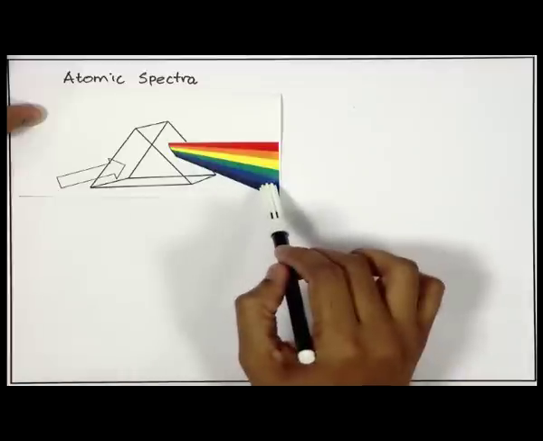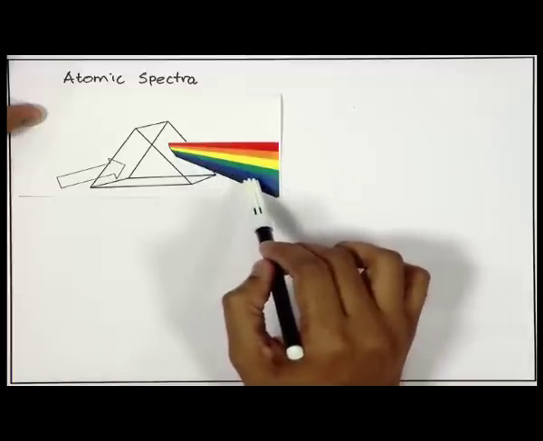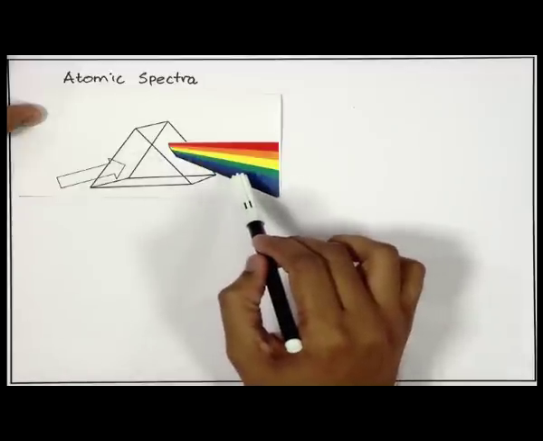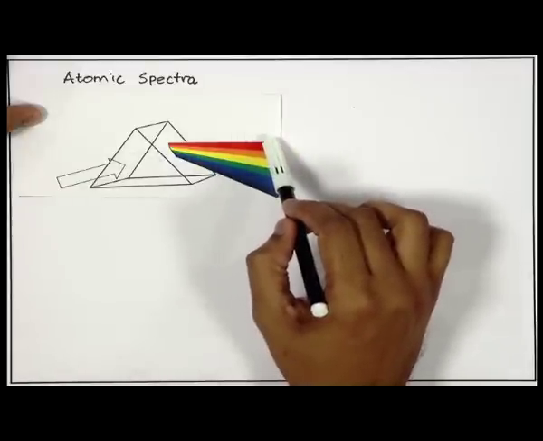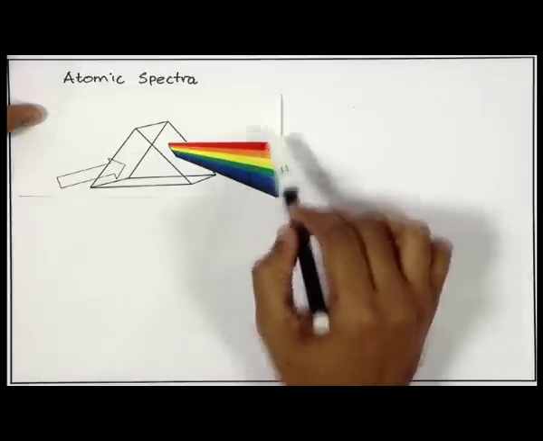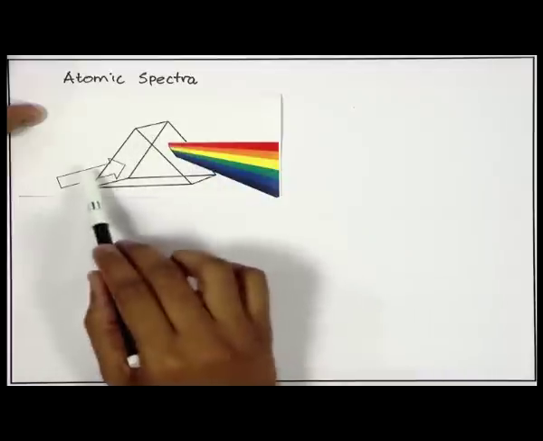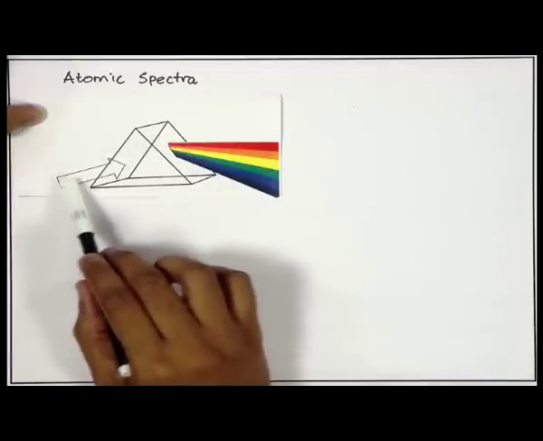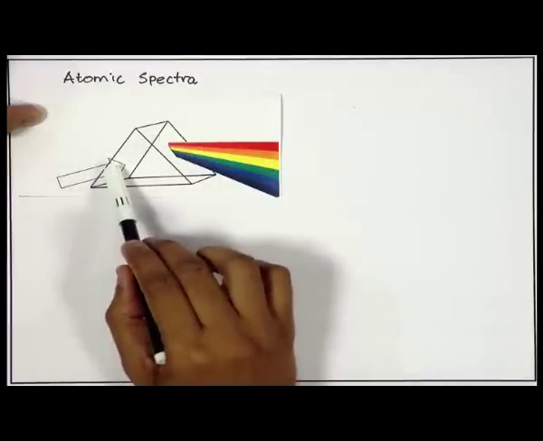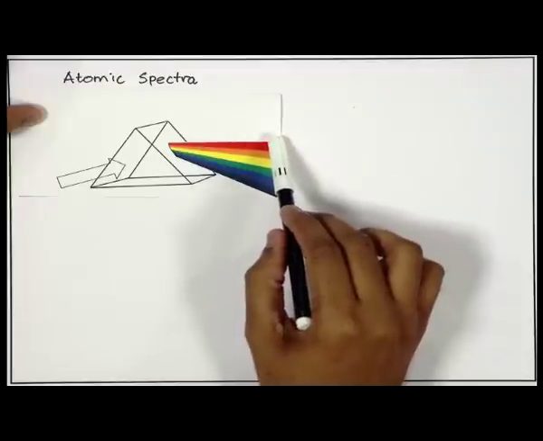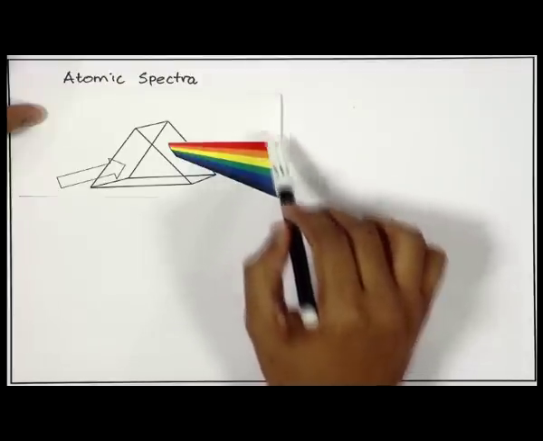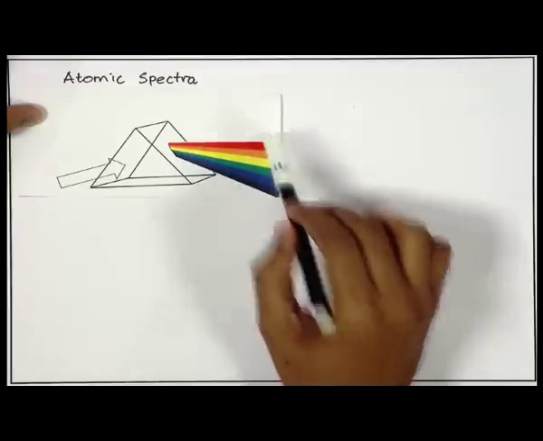The colors with lower wavelength get bent by a greater magnitude than the colors of higher wavelength. That is why the prism can split the incident white light into a series of continuous colors from violet to red.